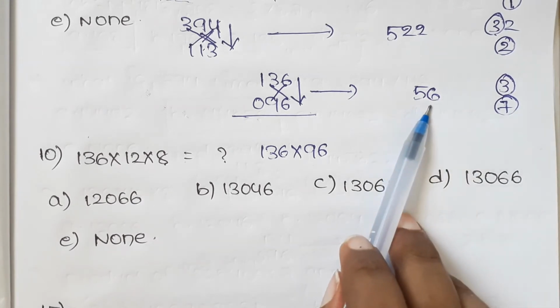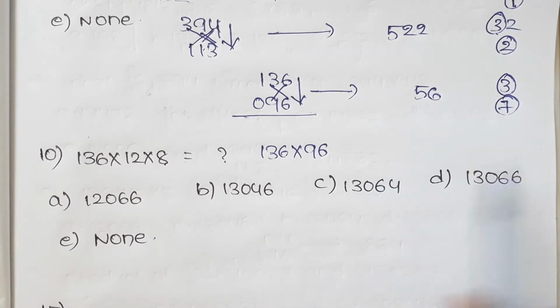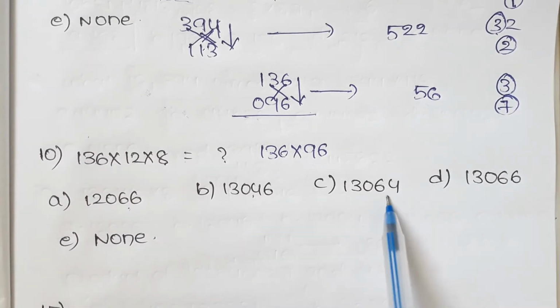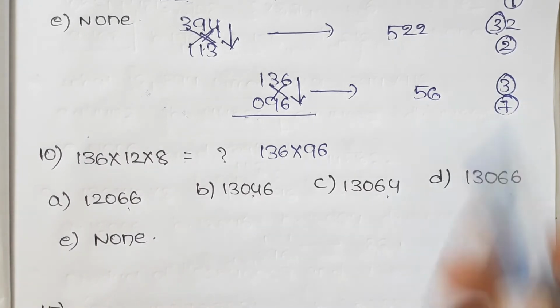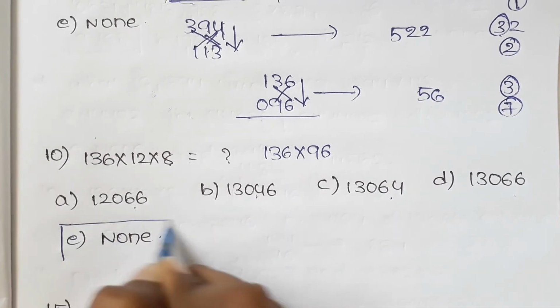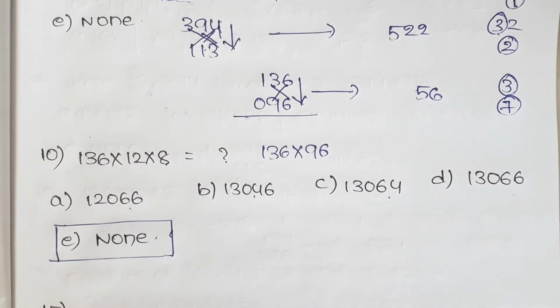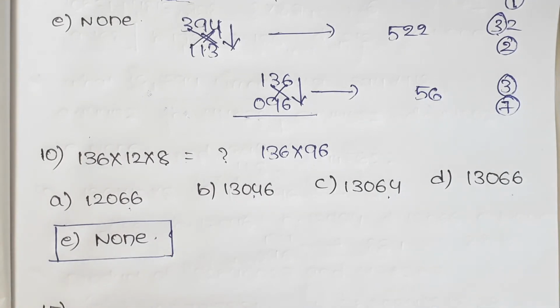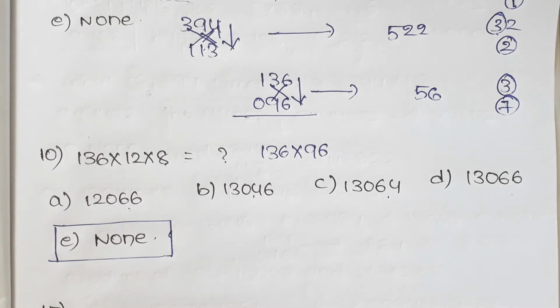Here we have 56. Now once check in the options, either 56 is there or not. 66, 46, 64 and 66. Here 56 is not there. So the option is E, that is none. And the option required for the given multiplication is not there in the given options. And this is about the one of the question.